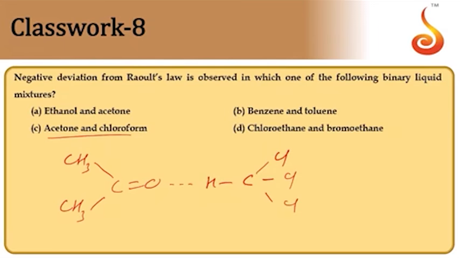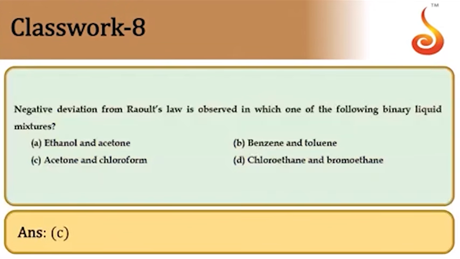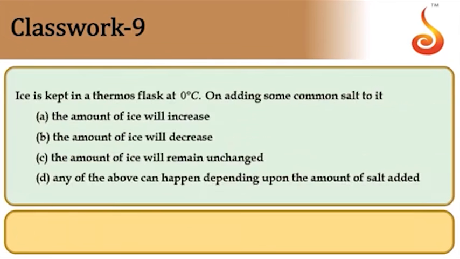Between these two you have a stronger force of attraction now. Hydrogen of this and oxygen of this, a kind of hydrogen bonding is there. So we have a stronger force of attraction between acetone and chloroform. Therefore, they are going to exhibit negative deviation because of stronger force of attraction. So the answer is option C. So C is the answer for this.